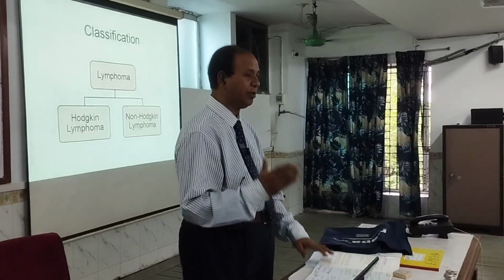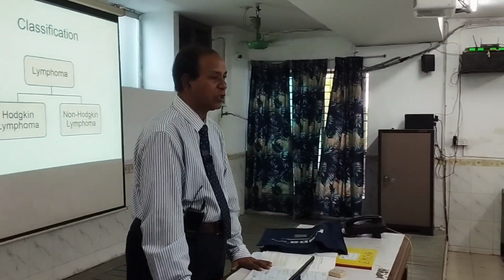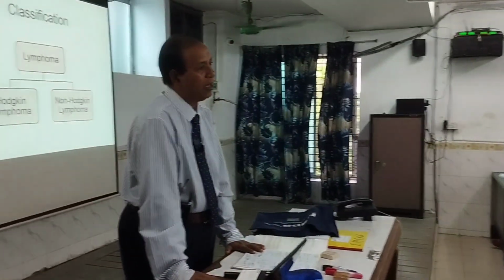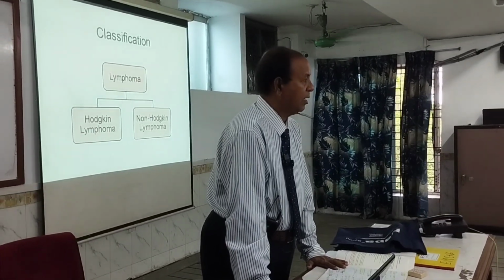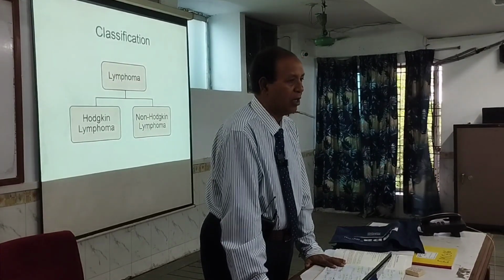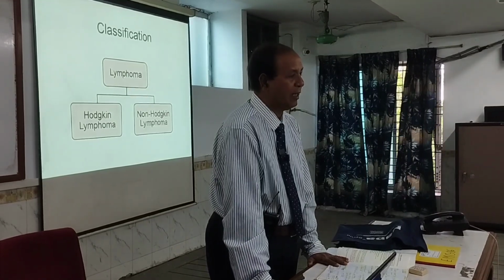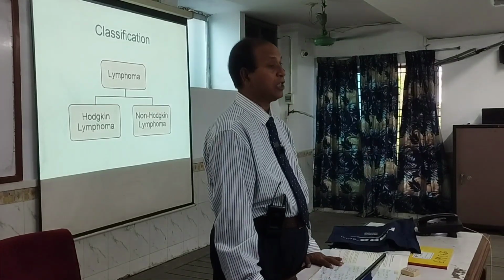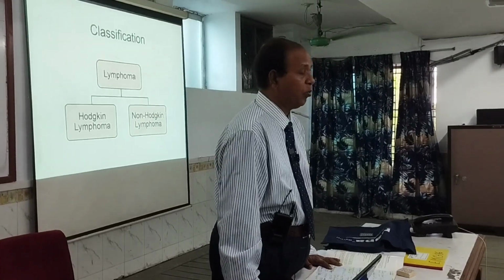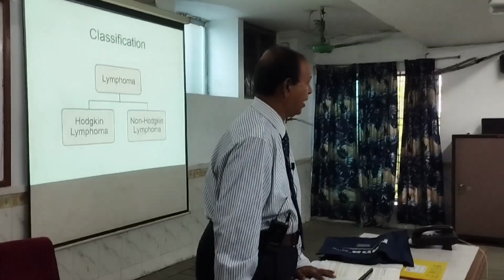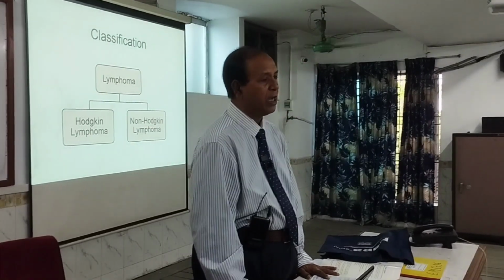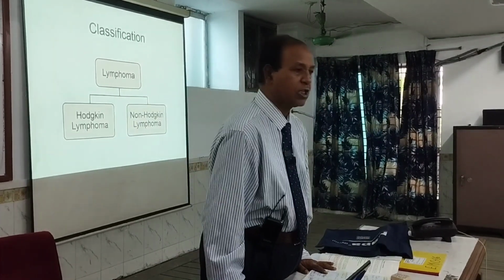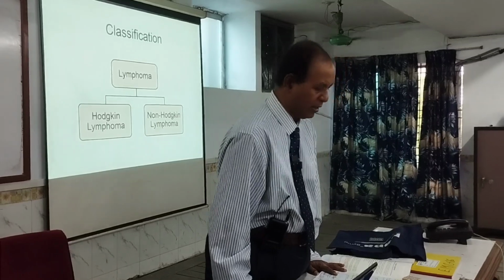Remember this: Hodgkin lymphoma is bimodal or trimodal in age group. One group is 20 to 40 years, another group is 40 to 60 years. Non-Hodgkin lymphoma is uncommon below 5 years of age, and it is more aggressive than Hodgkin lymphoma. Remember this one. Hodgkin lymphoma has an 80 to 90% cure rate, but non-Hodgkin lymphoma has a much worse presentation and worse prognosis. Remember this one.